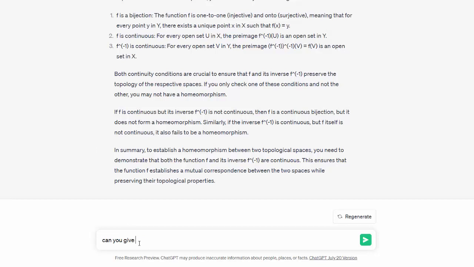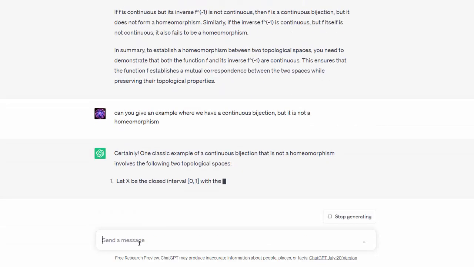Okay, let's ask it. Can you give an example where we have a continuous bijection, but it is not a homeomorphism? We know plenty of examples. Let's see if ChatGPT knows.